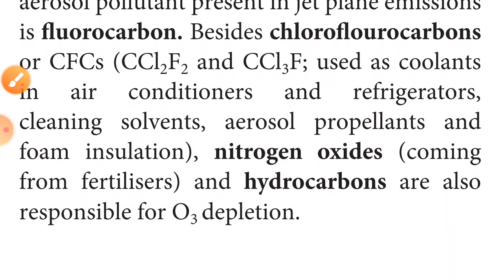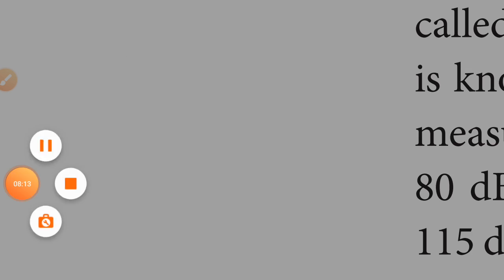On the other hand, there are some other substances, like nitrogen oxide, which comes from the fertilizers we use in our agriculture fields. Hydrocarbons can also be responsible for ozone depletion. So the most effective substances which can destroy our ozone are all in the category of ODS.